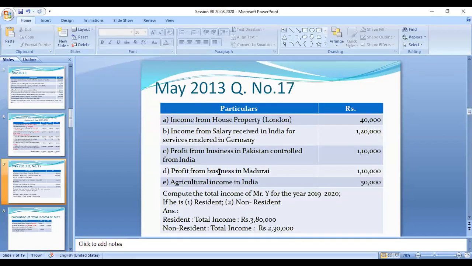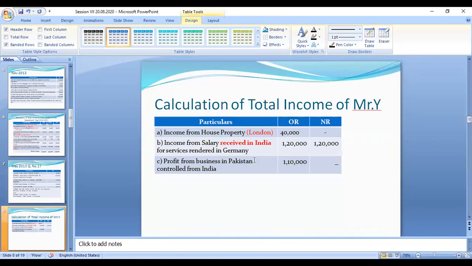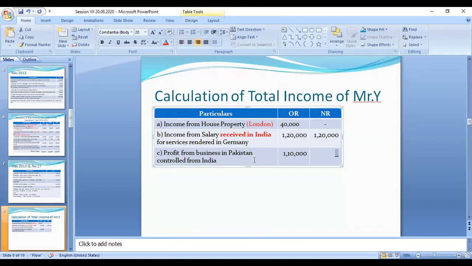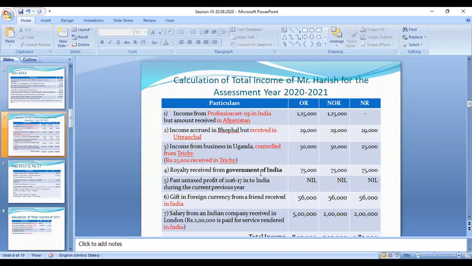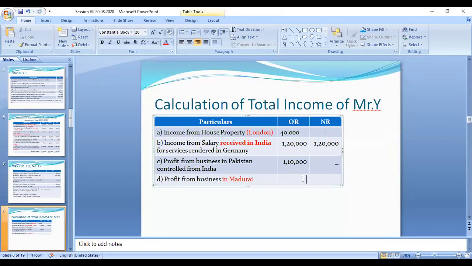So next one is profit from business in Madurai. Madurai, Tamil Nadu, is within India. So this is an Indian income. That Indian income, 1,10,000, is taxable for both categories.